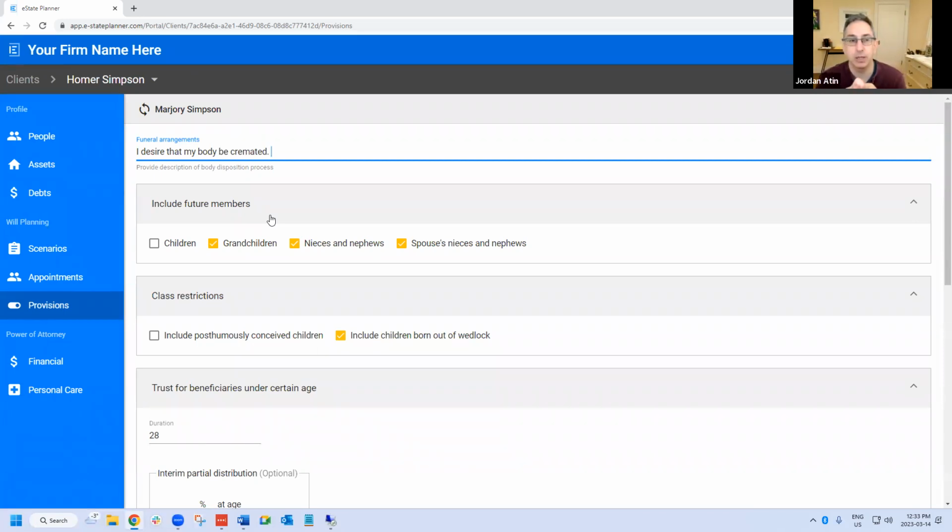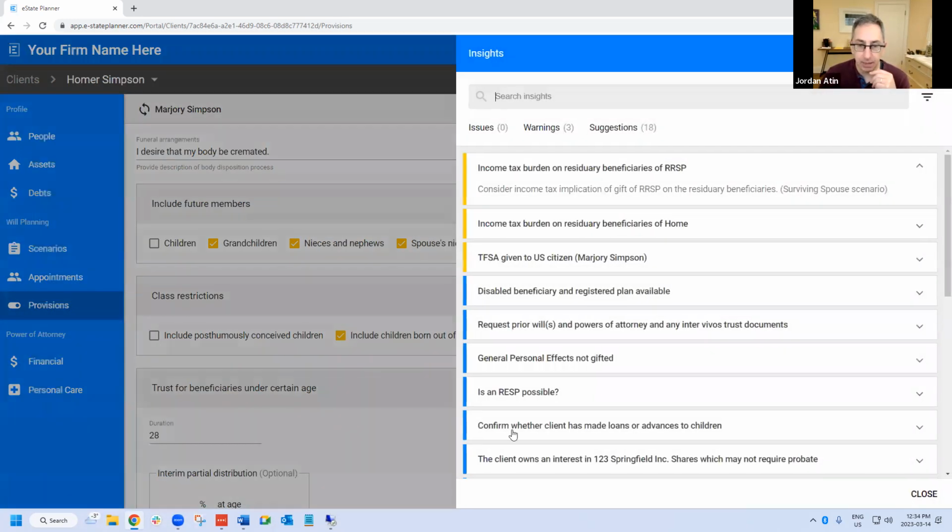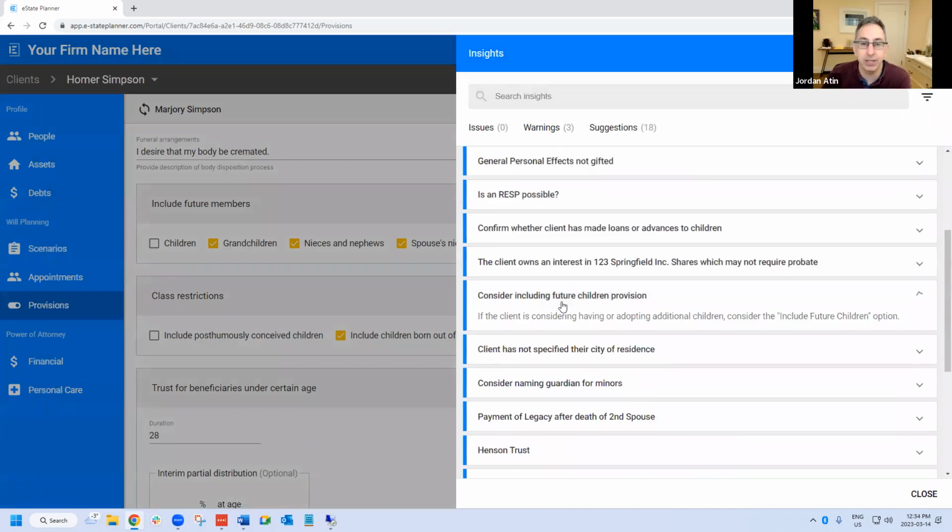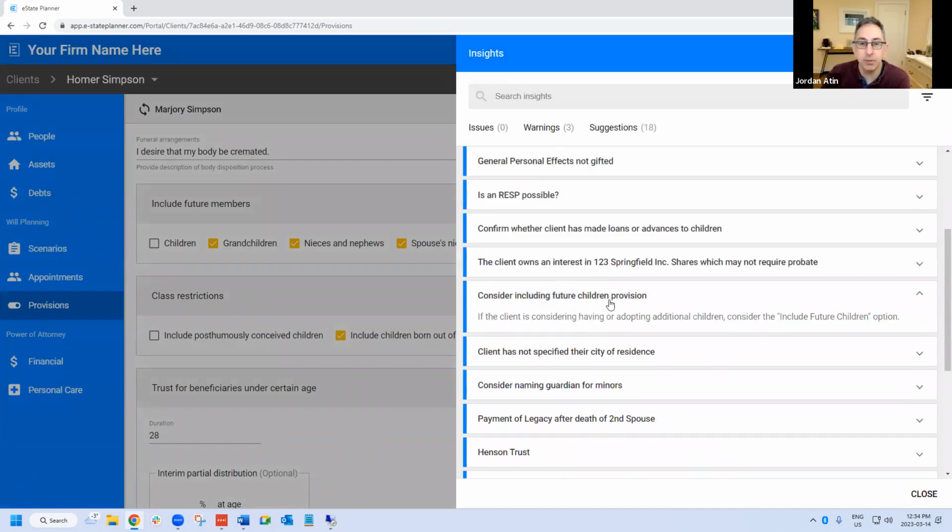So children: if you've got a client with young children, for example, there will be a warning. If eState sees that the client has young children, it's going to give you a warning to consider including a future children provision. In other words, ask the client, do you want this will to only refer to your current living children, or do you want it to include future children?